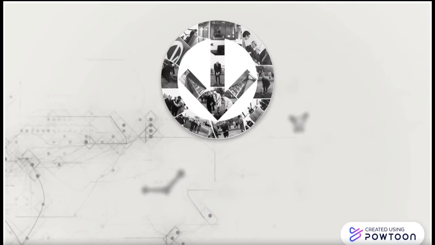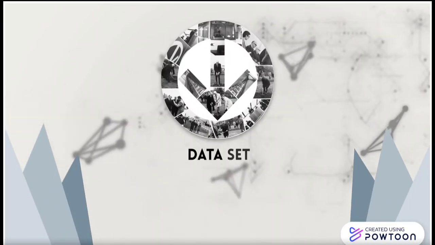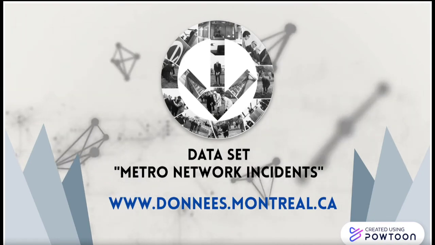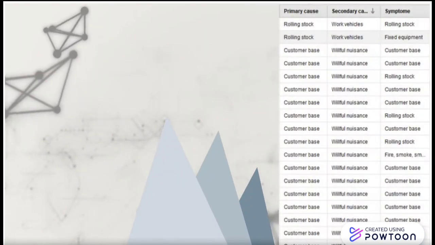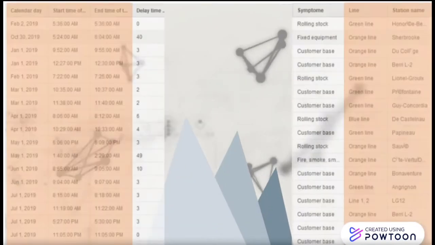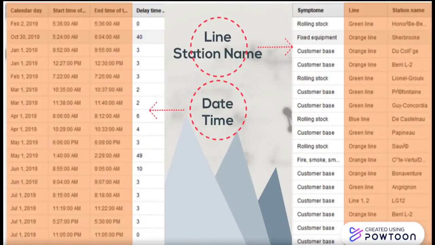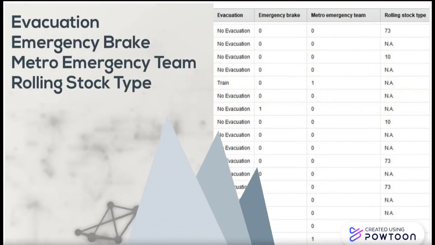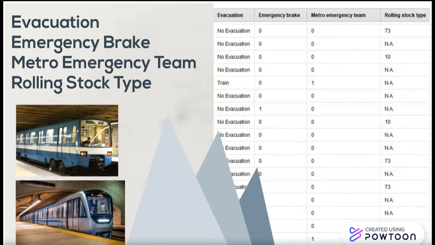Our dataset is published by the Montreal Transit Company, known as STM, and uploaded on the Open Data portal of the City of Montreal. In this dataset, we have the cause and symptoms of each incident, the exact location and time that the incident happened, and some Boolean attributes that show if the evacuation was needed, if the emergency brake was used, if the metro emergency team was involved, and also the wagon type.